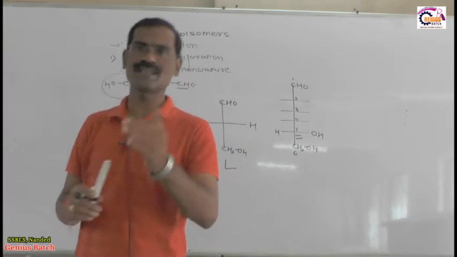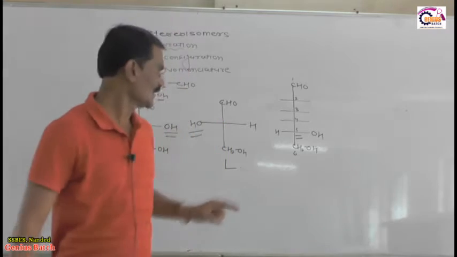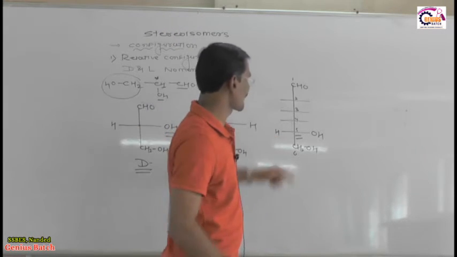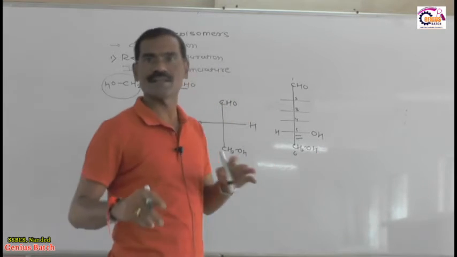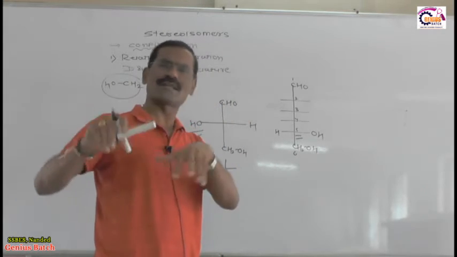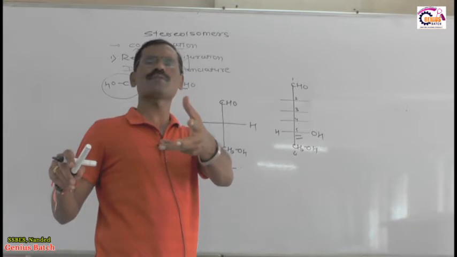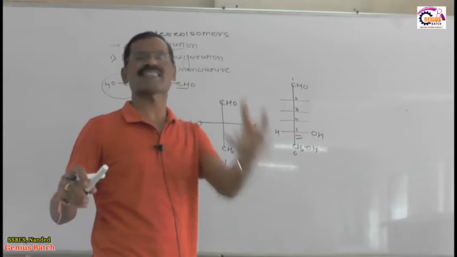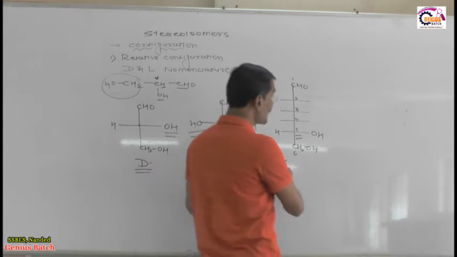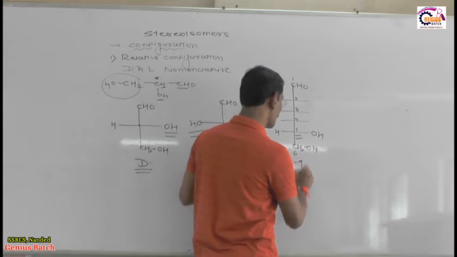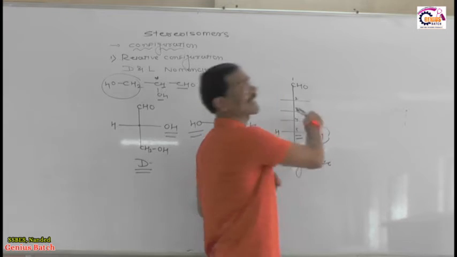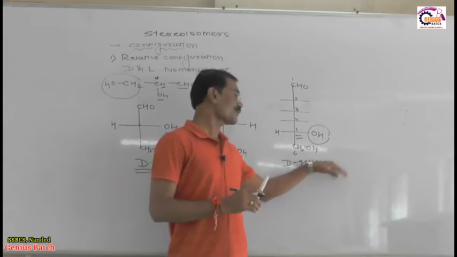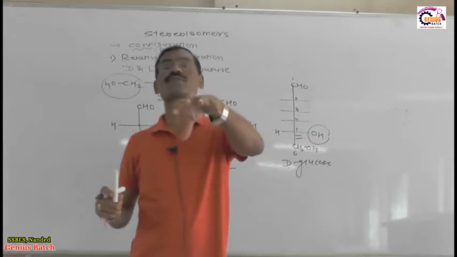You got it? Listen very carefully. This is very important to you. The 5th carbon is the lowest chiral carbon. You see the structure of glucose in biomolecules. You have a biomolecule topic also in biology. You have so many structures of glucose, that is D-glucopyranose, etc. So what is the meaning of D-glucose? D-glucose means the OH on the lowest carbon atom is on the right side, and if this OH is on the left side, then that glucose is called L-glucose.